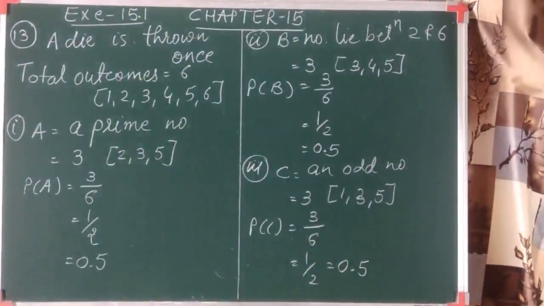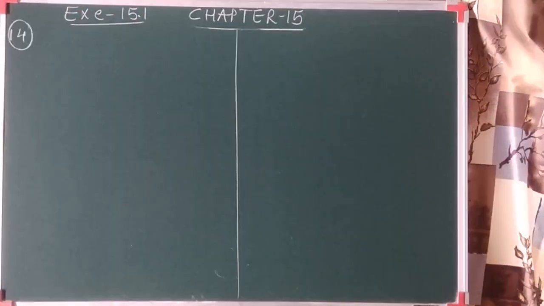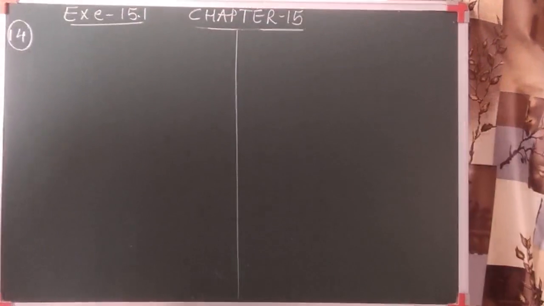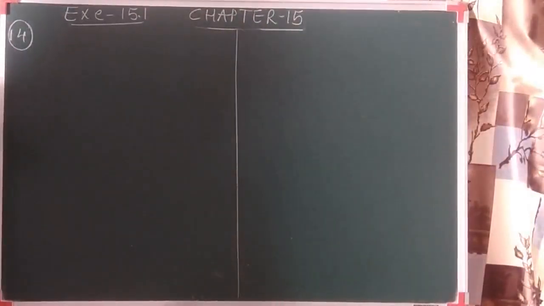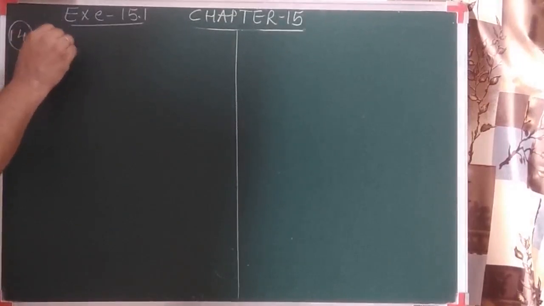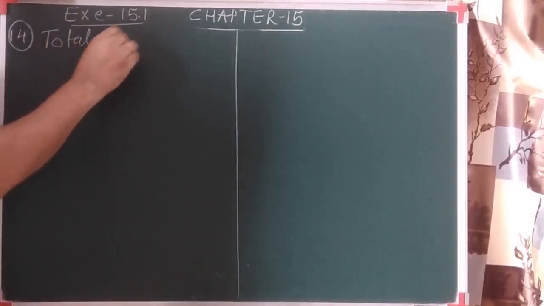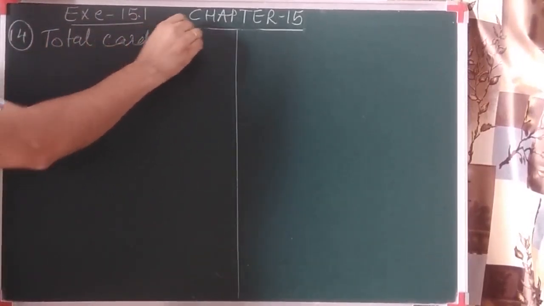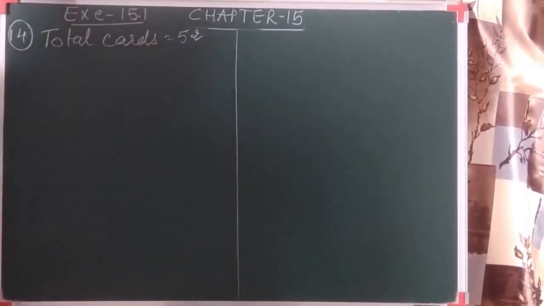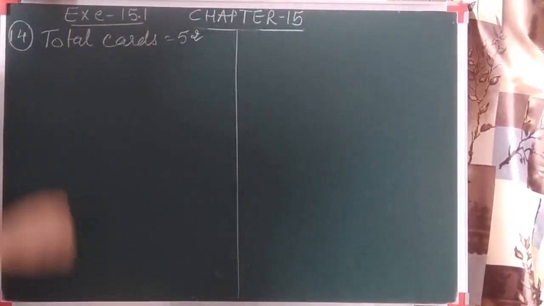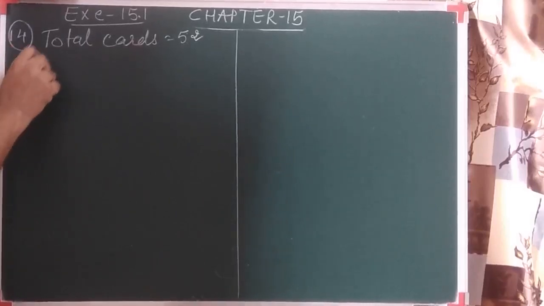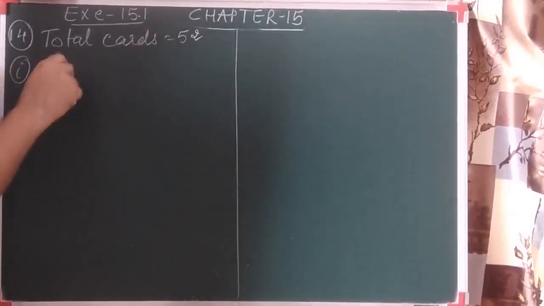It's quite interesting. Let's see one more question. This is question 14 and again it is an important question. It is asked here, one card is drawn from a well shuffled deck of 52 cards. As we have seen in our earlier videos also, a deck of cards has total 52 cards. Find the probability of getting, let's have the first event, a king of red color.